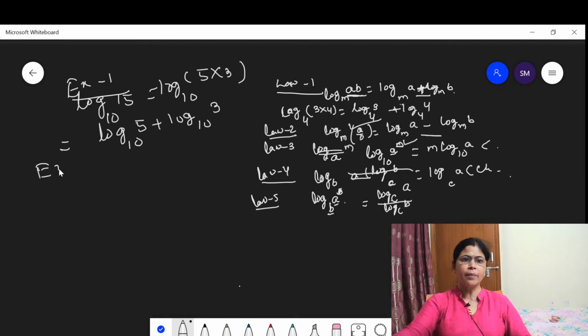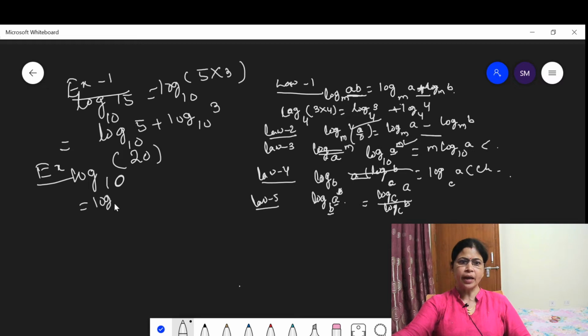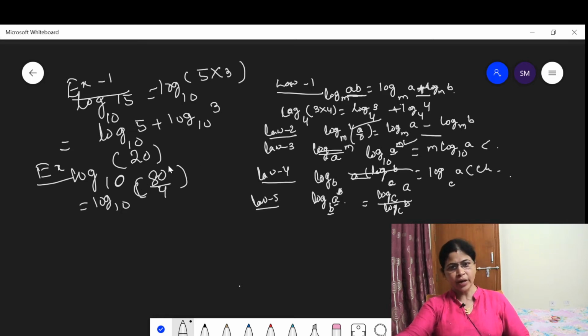In the same way, the law 2 says, take log base 10 of 20. 20 can be written as 80 divided by 4. If I write 80 divided by 4 in place of 20, am I wrong? No, it is right. 20 can be written as 80 upon 4.